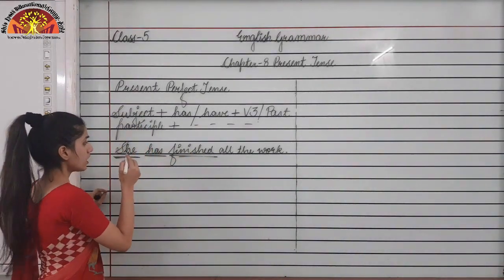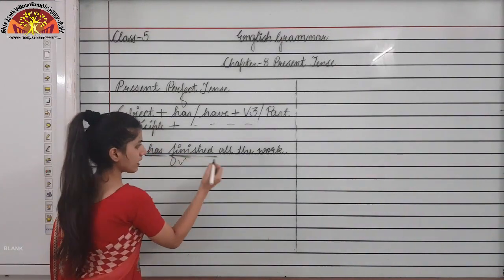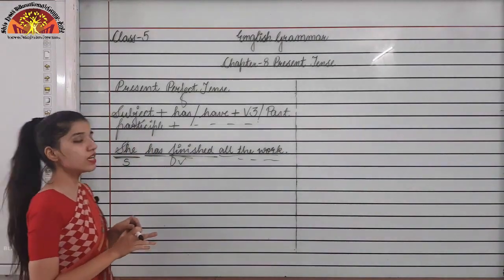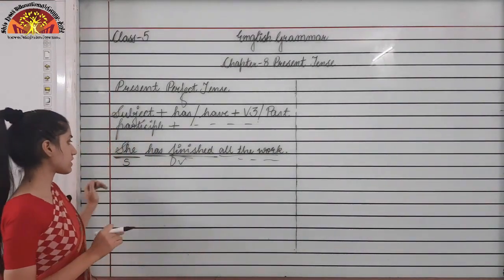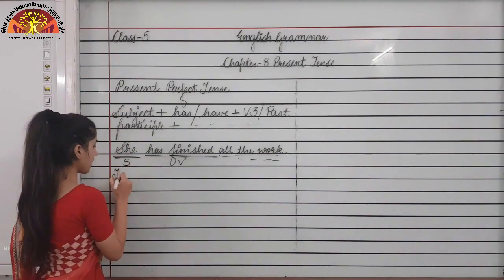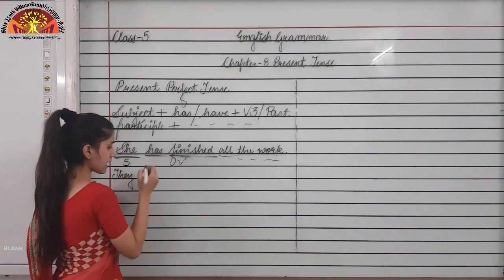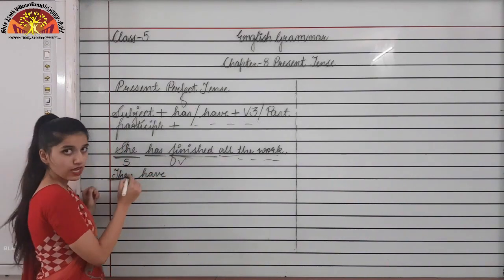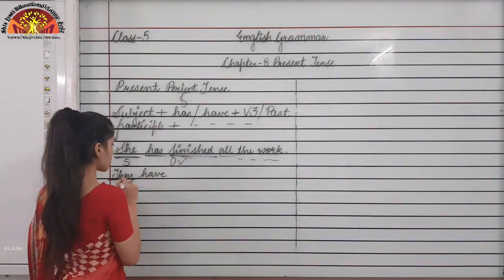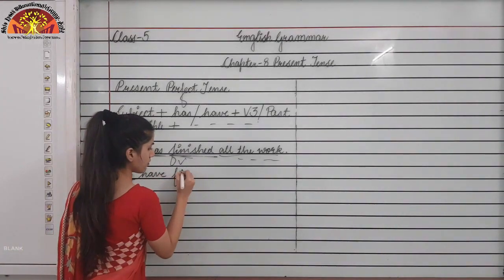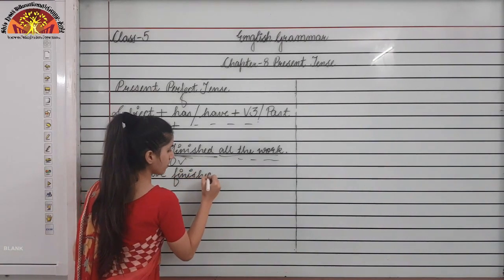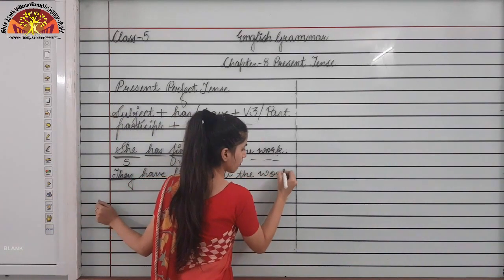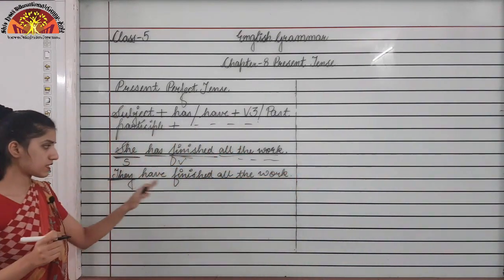Now this is what the verb is there, and then the rest of the sentence. Okay, then it is followed by the rest of the sentence. Now if I change the subject to they, has will be converted into have, because here the subject has been changed and now the subject has become plural. So they have finished, which is the third form, all the work. Okay, so this is there.